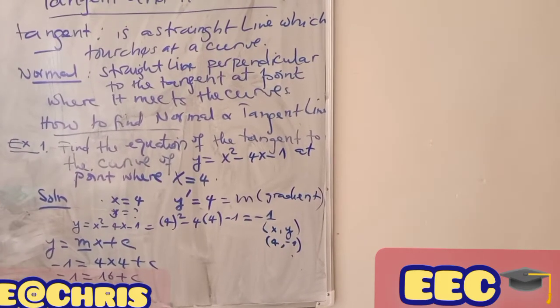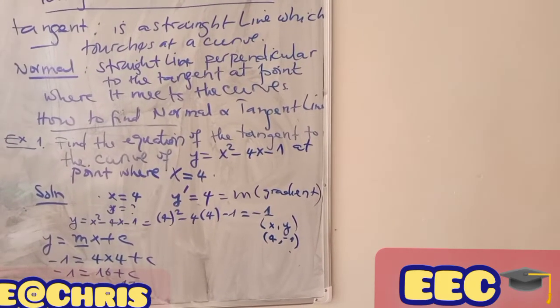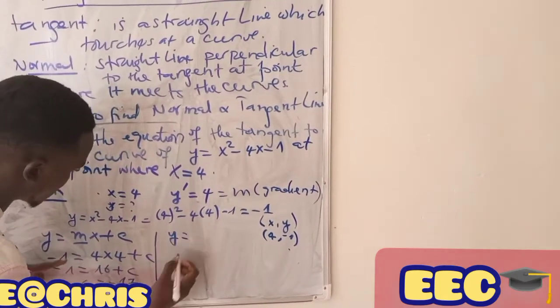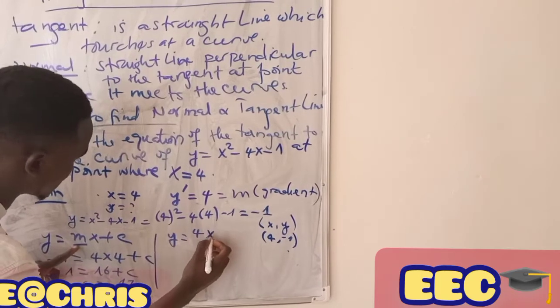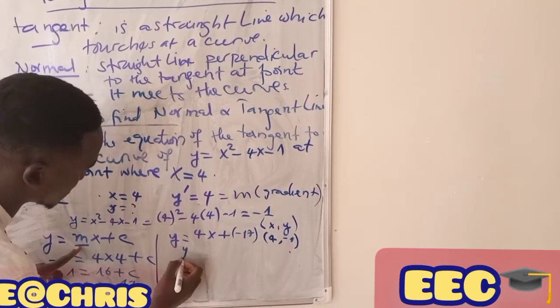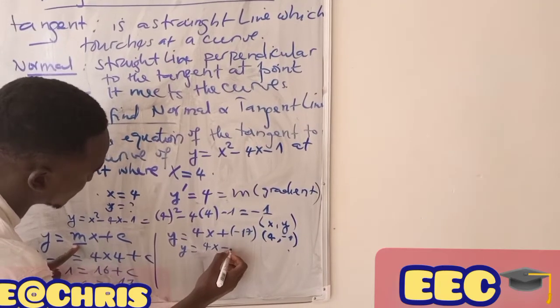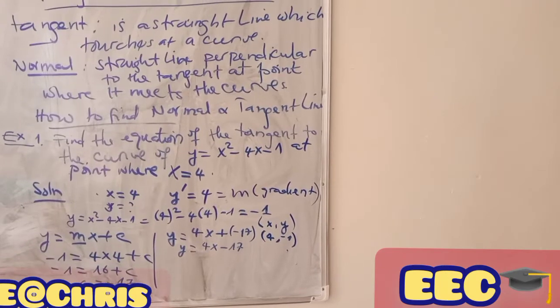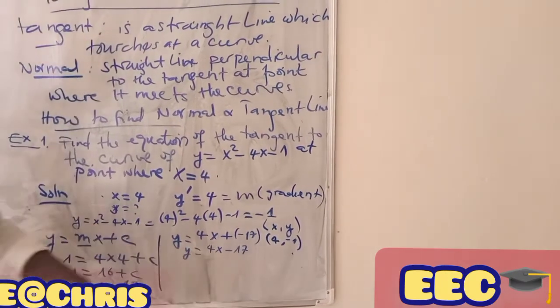So here, y will be equal to m, which is 4x, plus c, minus 17. This y will be equal to 4x minus 17. So the equation of the tangent is equal to this one.